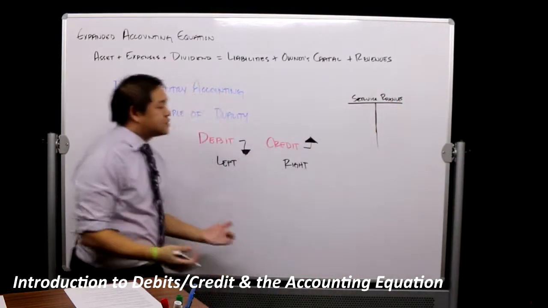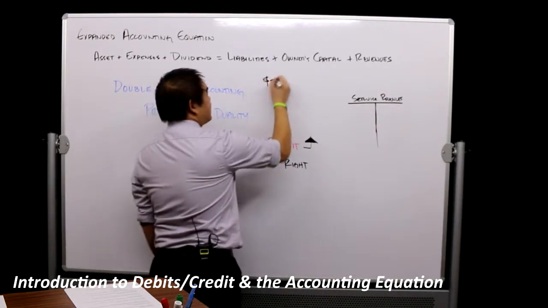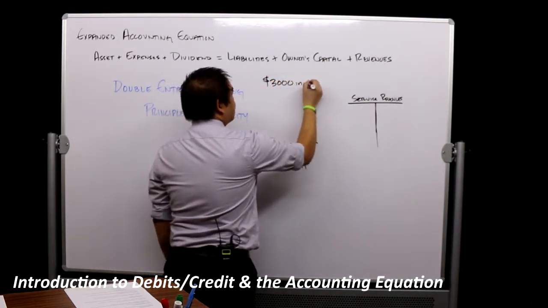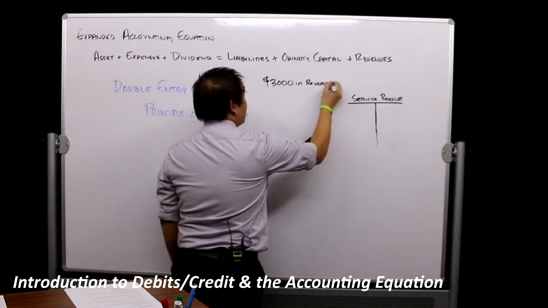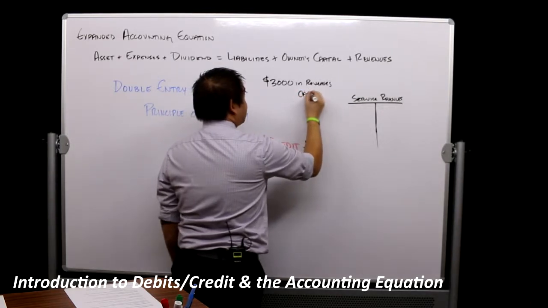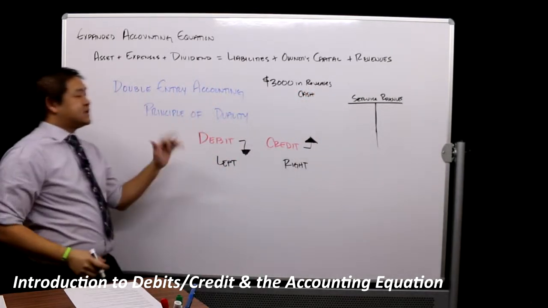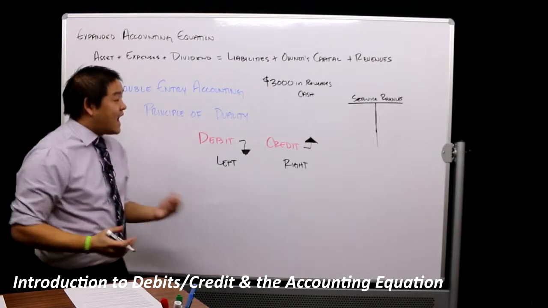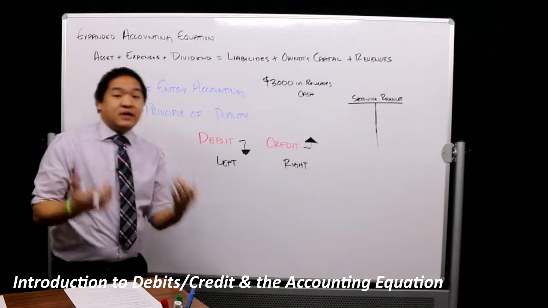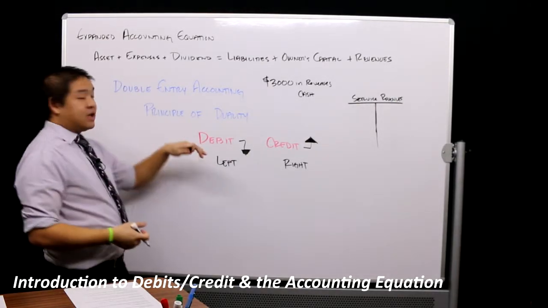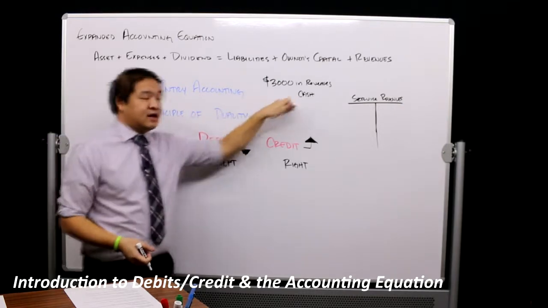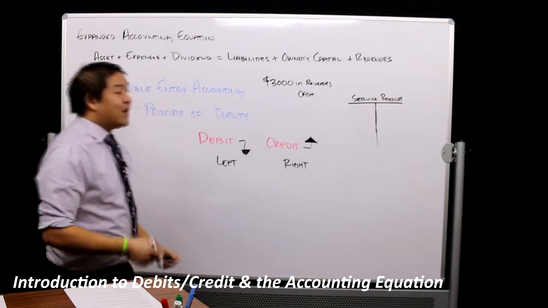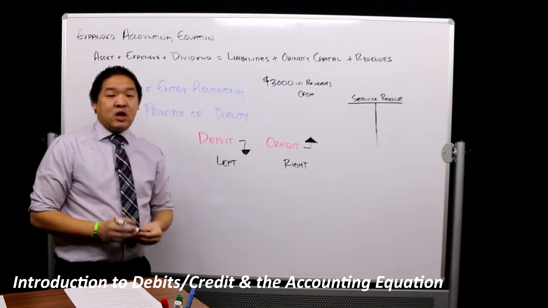Let's assume that we receive $3,000 in revenues because we did a job and we received it in cash, hopefully. So the principle of duality says because we received $3,000 in cash for revenues for something that we did, we need to book it into our books, and we're going to hit two accounts, duality, two accounts. The question is what side of that T does it go on?